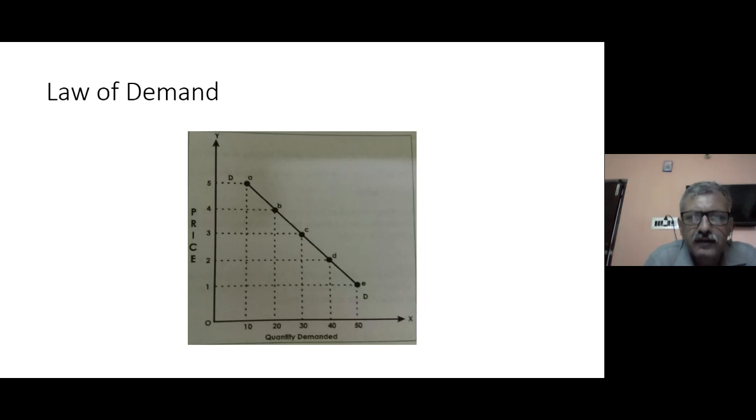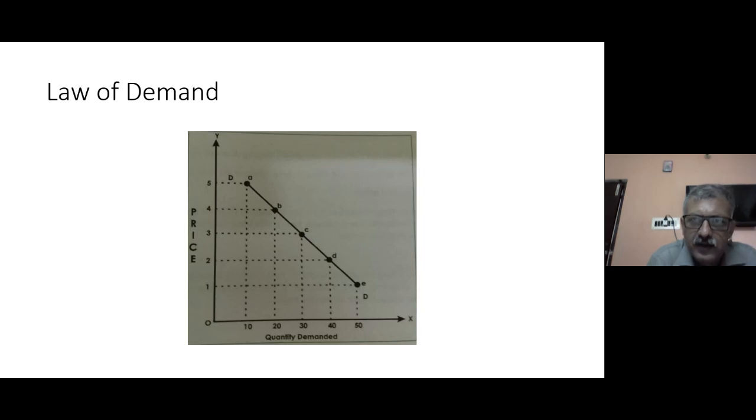to 20. Further, if the price is scaled down to 3, the quantity demanded further increases to 30 and so on. So the curve is sloping downwards from top to bottom. At a high price, the quantity demanded is less. At a low price, at price 1, the quantity demanded is extremely high, 50.